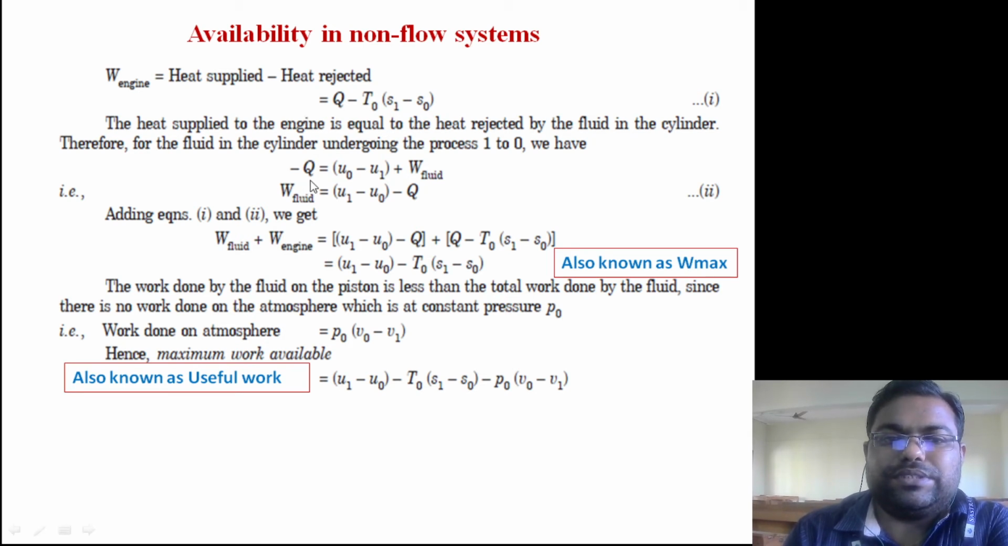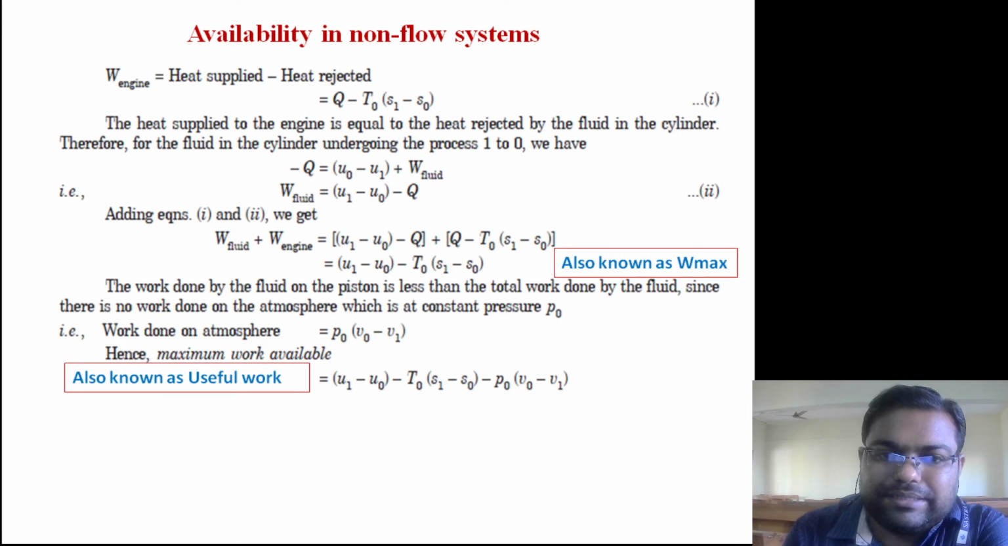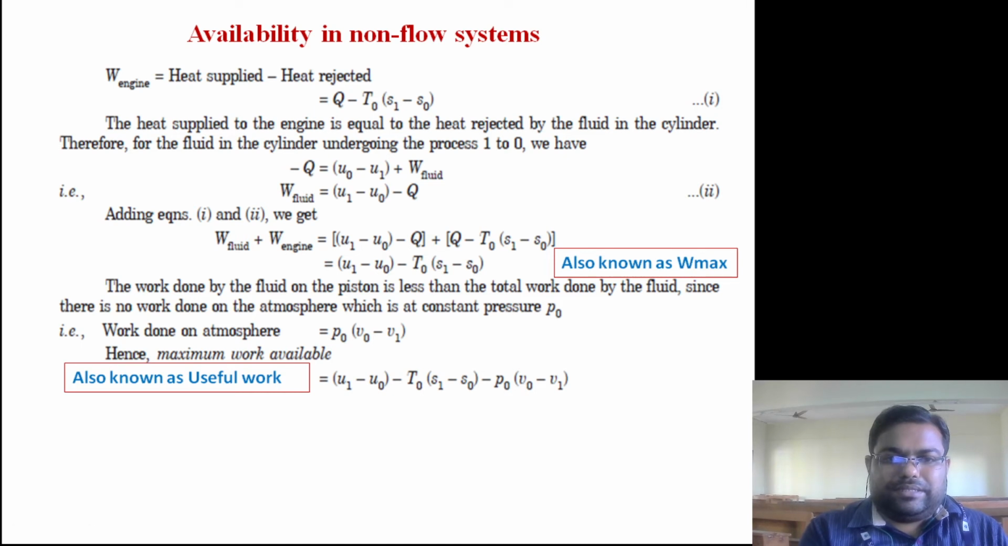So if we apply the first law of thermodynamics to the piston cylinder, from where heat is coming out, that means the heat rejected, minus Q, and because of that internal energy is getting changed up to what point? Up to the surrounding temperature. So that's why U naught minus U1. U naught is the internal energy at the temperature corresponding to the surrounding temperature, and because of this work is getting produced, that is called displacement work. So minus Q is equal to U naught minus U1 plus W fluid. So from here we can get the displacement work, that is W fluid is given by U1 minus U naught minus Q.